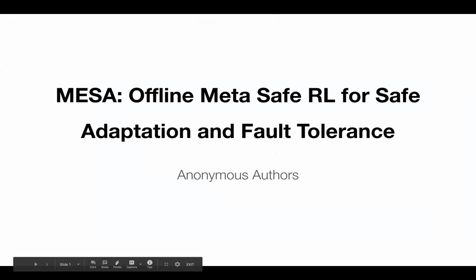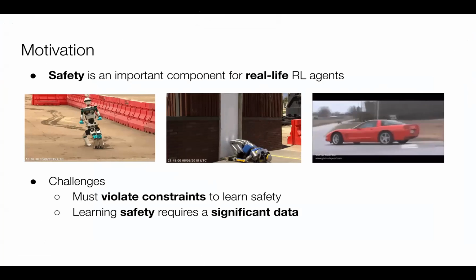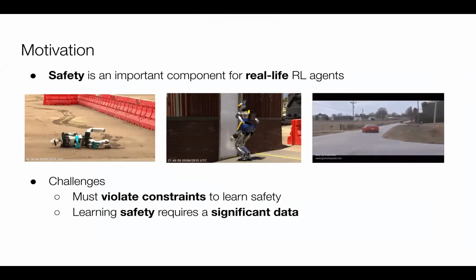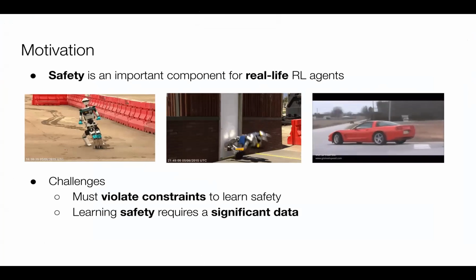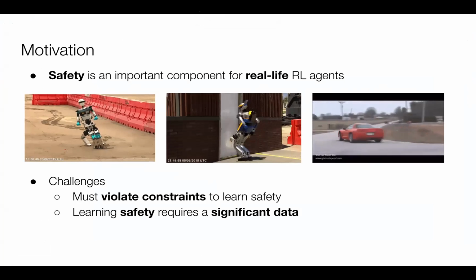We present MESA, an algorithm for safe reinforcement learning, which quickly adapts and transfers learned safety between different environments. Safety is critical to reliably deploy reinforcement learning algorithms on real-life robotics. However, to learn about safety, the agent must encounter a large amount of constraint violating states.